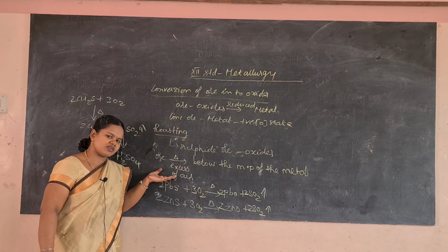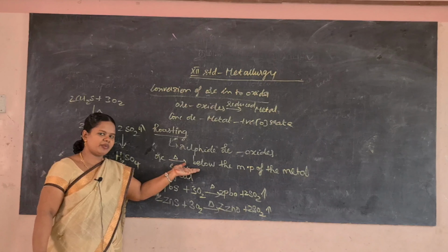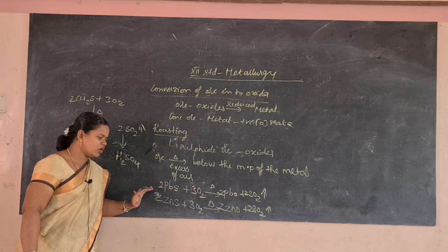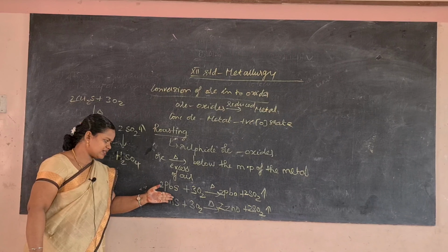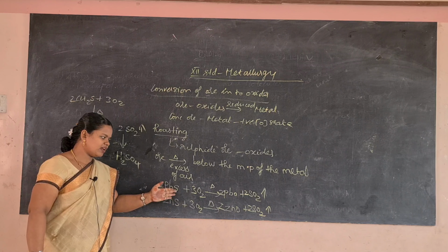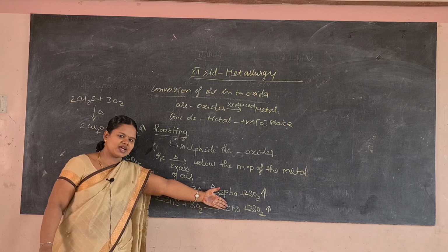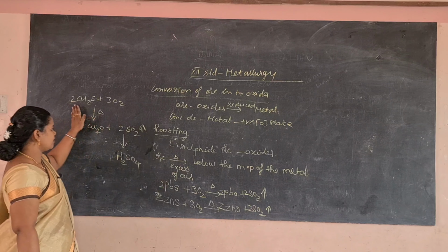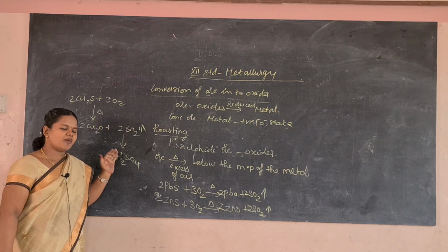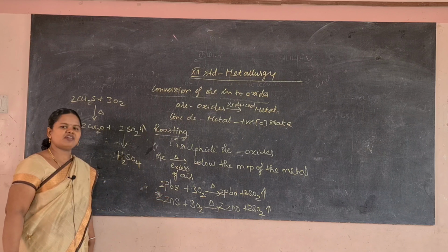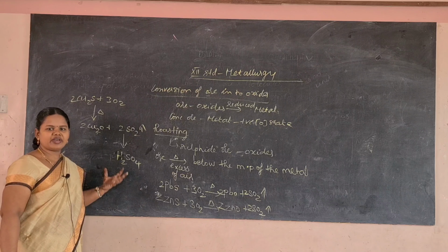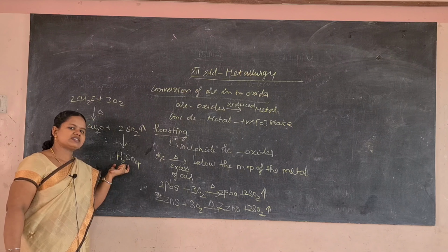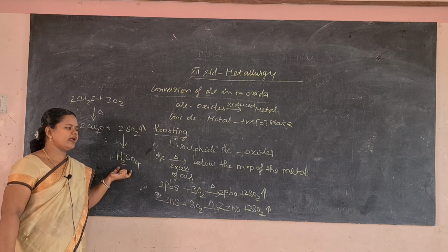So roasting is nothing but sulfide ore must be converted to oxide, and for that the ore is heated in the presence of excess of air below the melting point of the metal, that is known as roasting. And here it is particularly applicable to sulfide ore. So I am taking the sulfide ore like lead sulfide, zinc sulfide. Lead sulfide on heating, what happens? It forms lead oxide, and zinc sulfide on heating forms zinc oxide, and copper sulfide on heating forms copper oxide. But what do you infer? In all these processes, sulfur dioxide is removed and trapped and converted into sulfuric acid, in order to avoid air pollution.